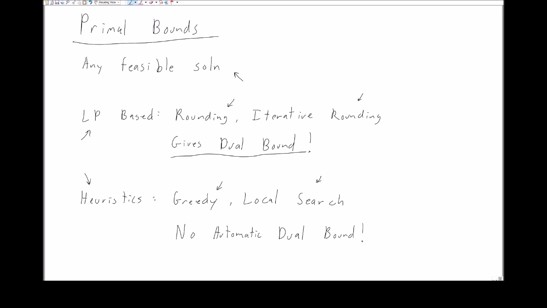The problem with greedy algorithms and local search algorithms is that there is no automatic dual bound. There's no linear program we solved, so there's no dual bound to compare our solution to. All we've done is we've generated a feasible solution. In some cases this is okay though, and in general greedy algorithms and local search algorithms run very quickly.